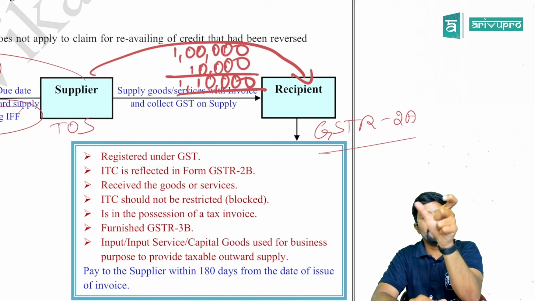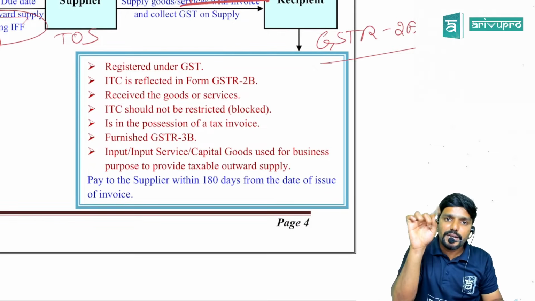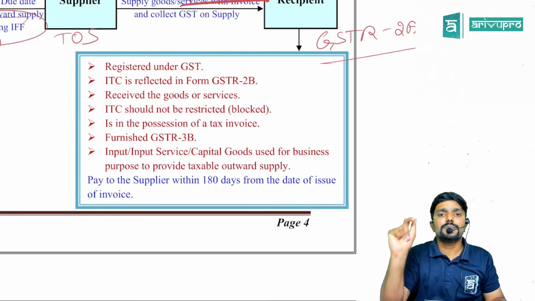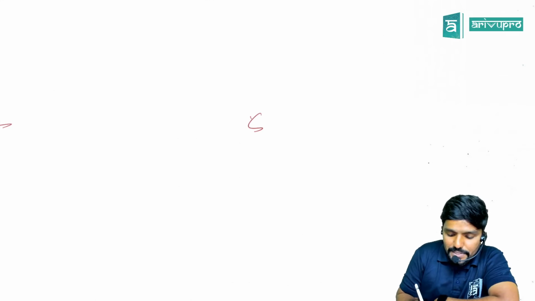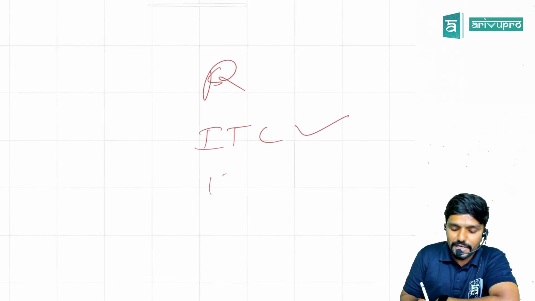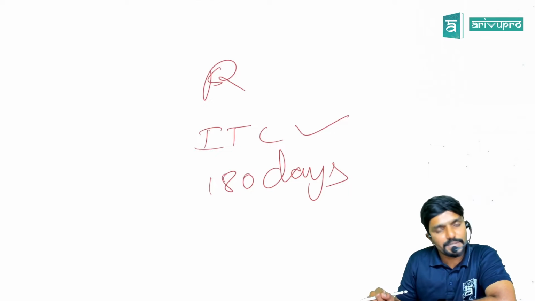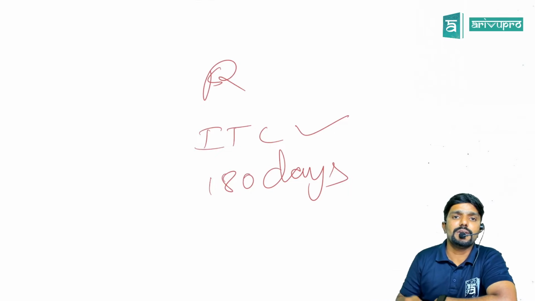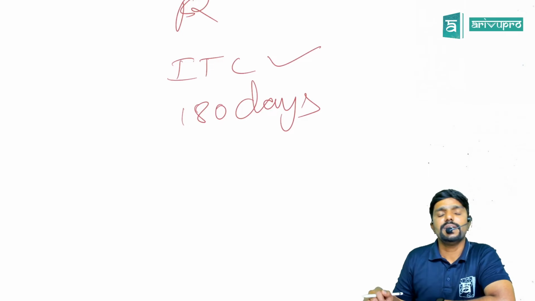For example, assume he didn't pay the 1,10,000 at all, he never paid it to the supplier. In that case, can the recipient still continue to claim the ITC? No. He has already claimed ITC provided he satisfied all these conditions. Now once the 180 days period is over, he has to immediately reverse it. So I repeat, the recipient would have already claimed ITC. Now if the 180 days period from the date of issue of invoice is over and the recipient has still not paid the amount, then immediately after 180 days, on the 181st day, he has to add to